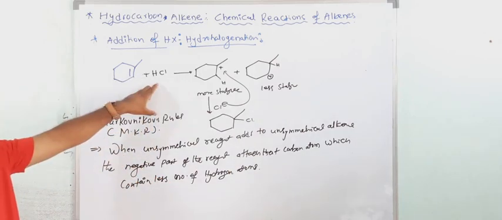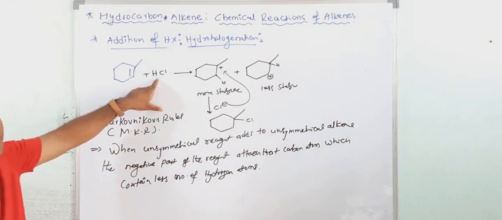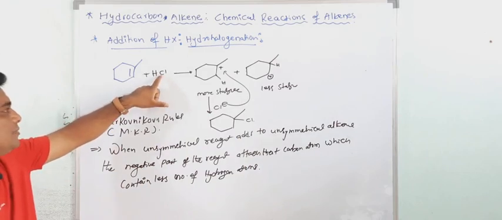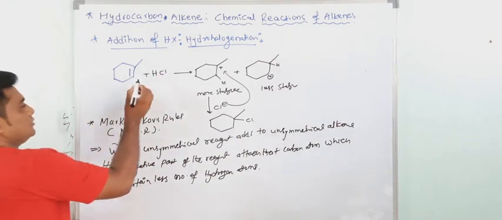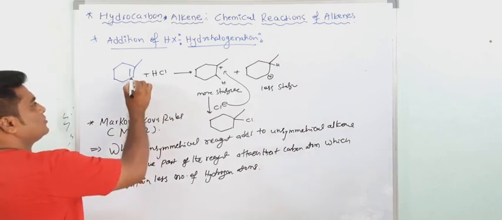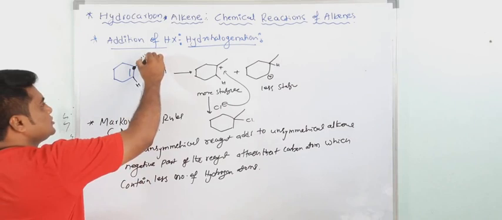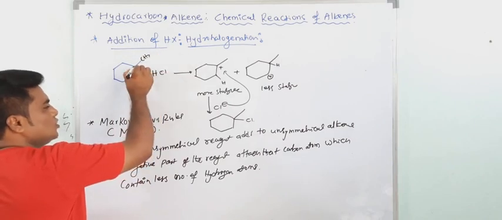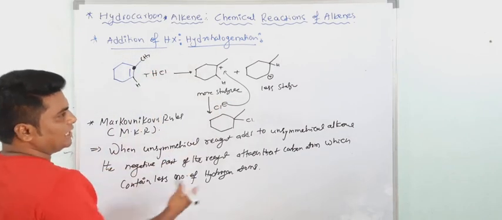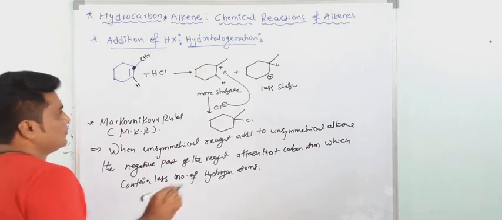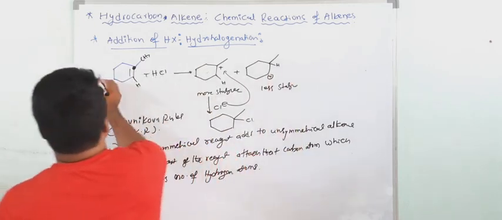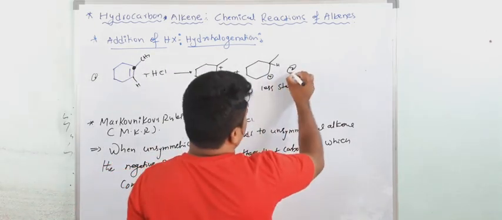Understood? So here also you can directly write the product. See, this is the unsymmetrical reagent. Negative part means Cl. It attaches to that carbon atom which contains fewer hydrogens. Here one hydrogen is there, but here there is no hydrogen. See, this is a CH3. So of course this is attached at this point without any mechanism, directly in the short method. Understood? For example, one more question.